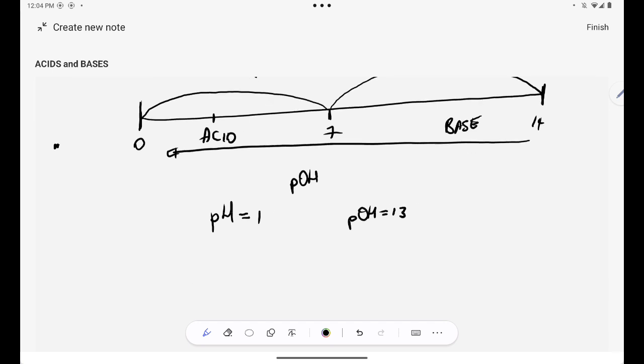Are you together? So remember that you can form either a higher concentration of hydronium ions or a higher concentration of hydroxide ions. Please remember this.